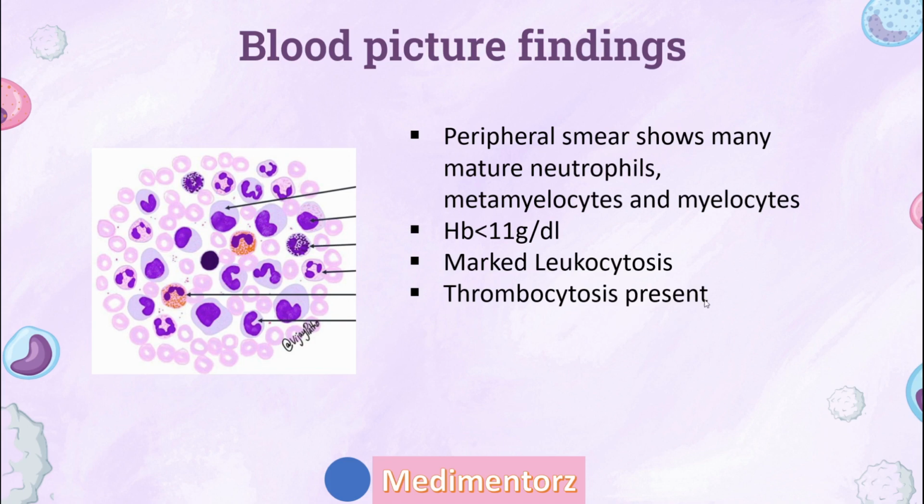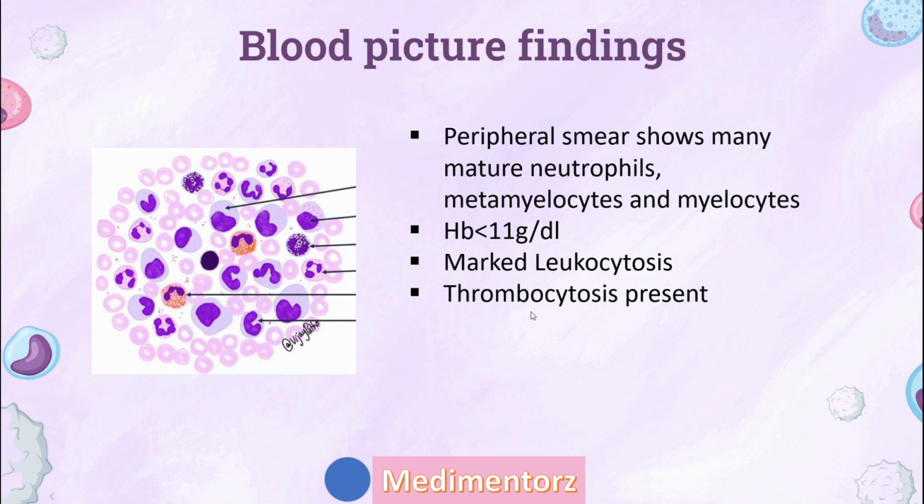This is a very confusing part, people. There could be thrombocytosis or there could be thrombocytopenia. In our book, it will be given as thrombocytosis. But in our exam, they gave us a clinical case scenario where the platelet count was very low. Many people got confused and wrote the diagnosis as AML because it was somewhat similar.